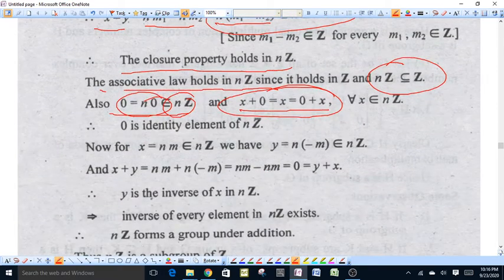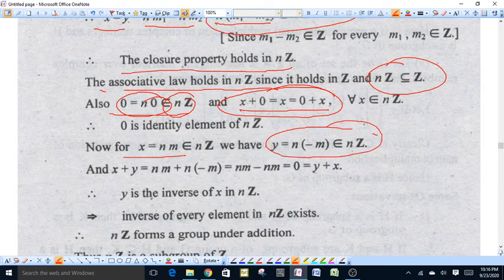Now for any element x equal to nm, we have y is equal to n into minus m, because minus m is also an integer and n into minus m belongs to nZ. Now x plus y will be equal to nm plus n into minus m, which is equal to nm minus nm, which is equal to 0. Similarly, y plus x is also equal to 0. This means for an element x there exists y so that x plus y is equal to 0, the identity element of nZ.